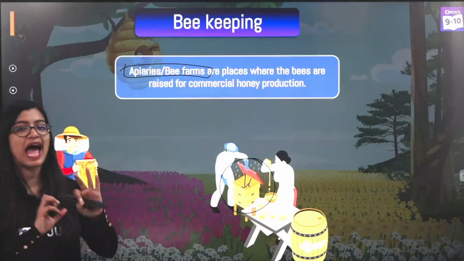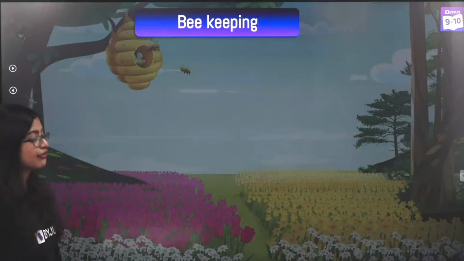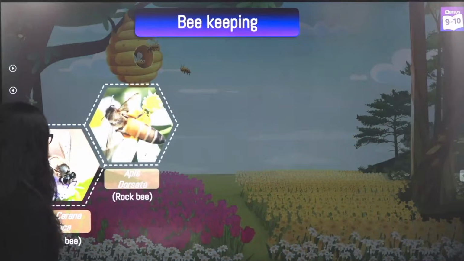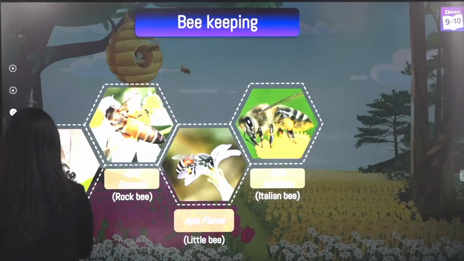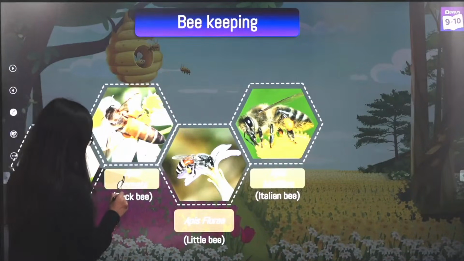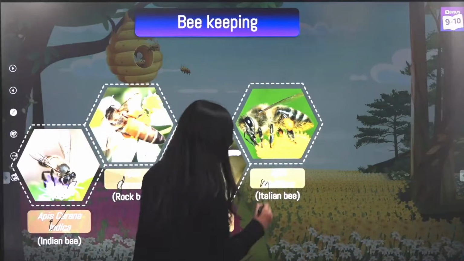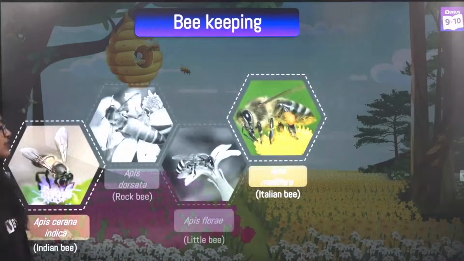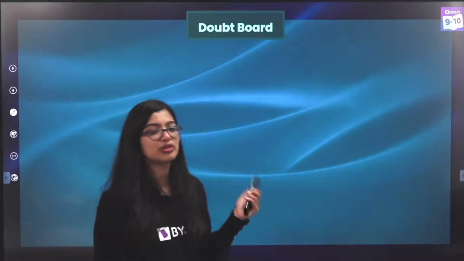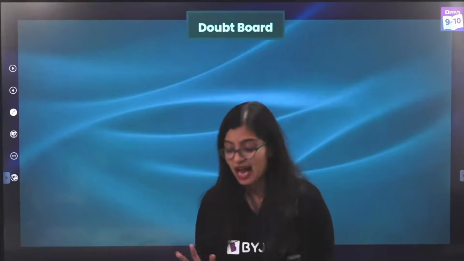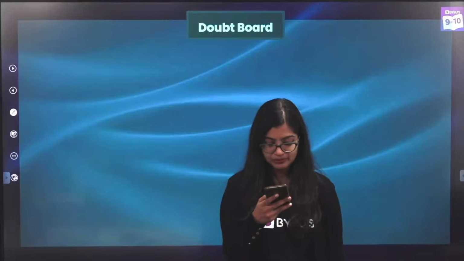And this acts as a beehive for them where they form honey, right? And honey of course is again very nutritionally rich. So these are some examples that you see. You have Apis indica, all small letters, okay? You have Apis dorsata, Apis florea and Apis mellifera. So these are some examples. And of course, with this we come to the end of the animal husbandry part, right? All right.